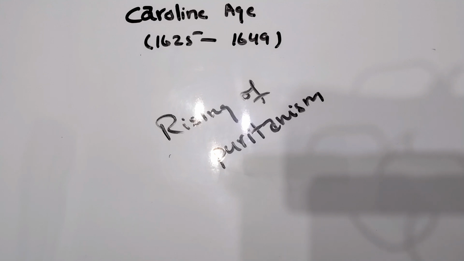Hampden, Eliot, Milton. John Milton was a very important and great writer in this era. Hooker and Cromwell were some eminent Puritans as well. From a religious point of view, Puritanism included all shades of belief.